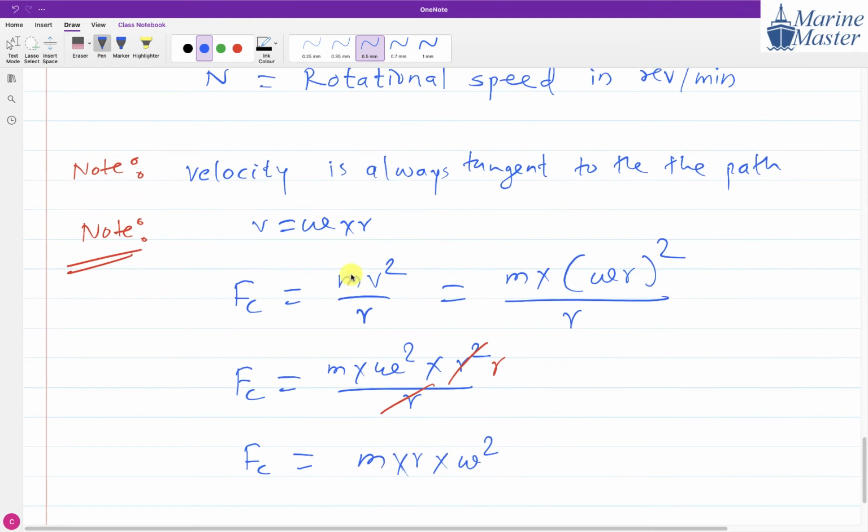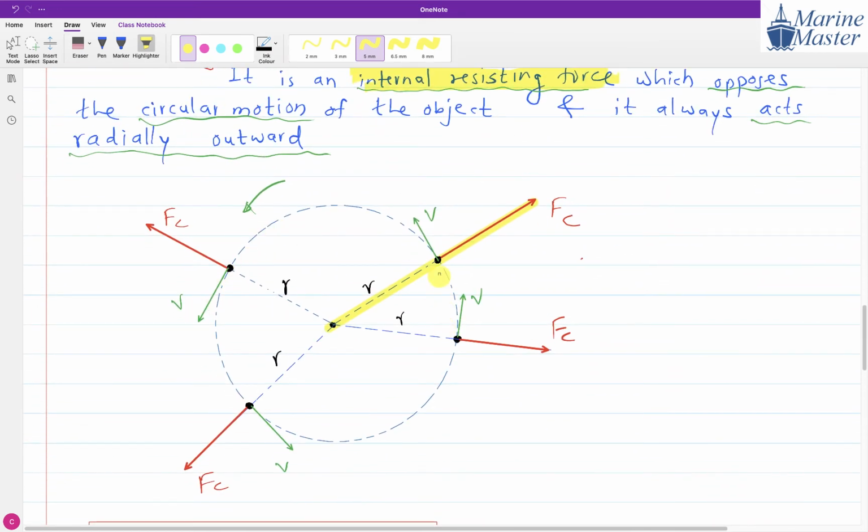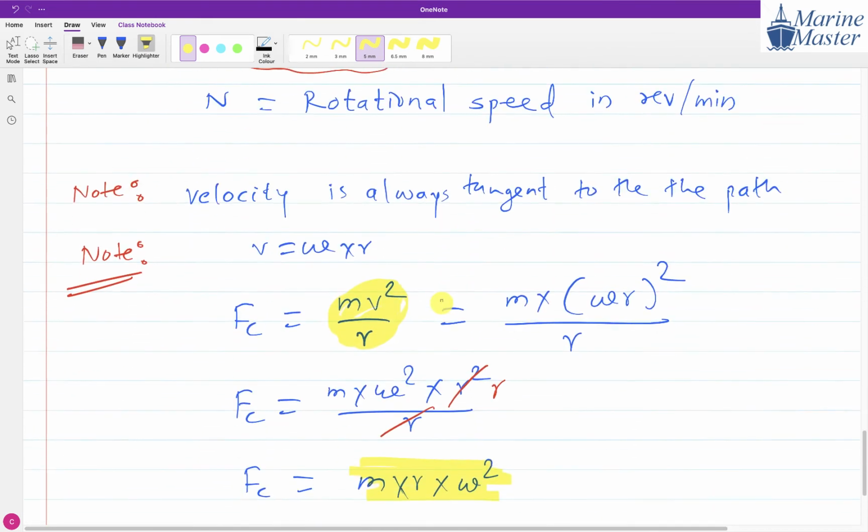So here what we did: Fc we have seen is mv square by r. So v means omega into r, so whole bracket square. So we tried to derive this relation. Please write down these two notes. By using this relation of Fc, we tried to derive another relation of Fc. Understood? Please write down. And remember, velocity is always tangent to the path, and that's what we have shown on this drawing.